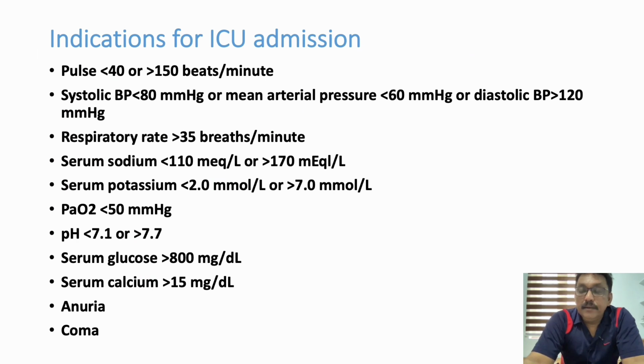Now, when a patient is admitted to the ER, which values or indicators are there to admit this patient to ICU? That is very important. Some patients may require ward admission only, some patients may require ICU admission. So if the pulse is very low or very high, admit to ICU. BP very low or very high, admit to ICU. Respiratory rate more than 35, admit to ICU.